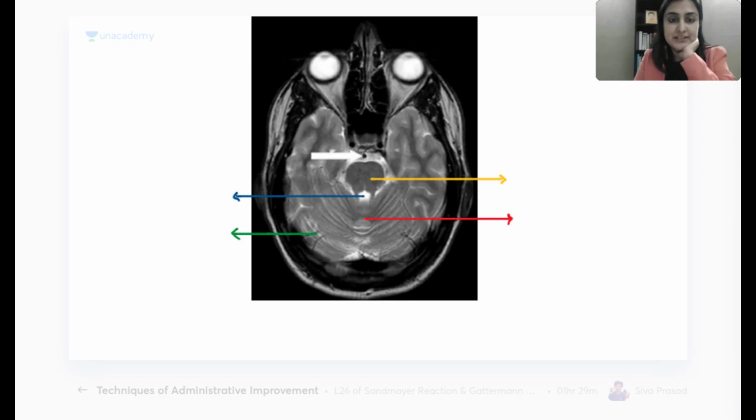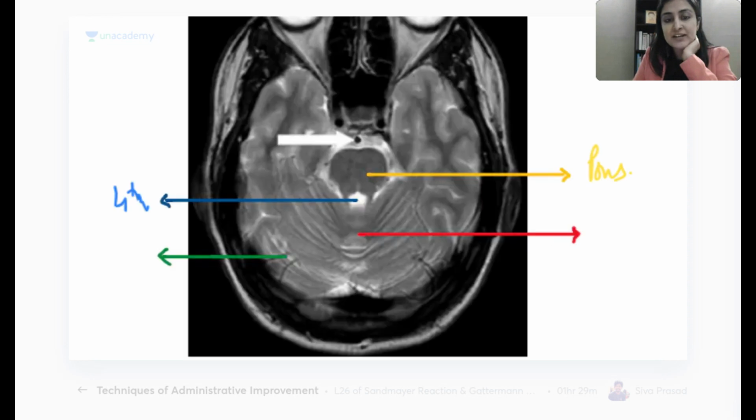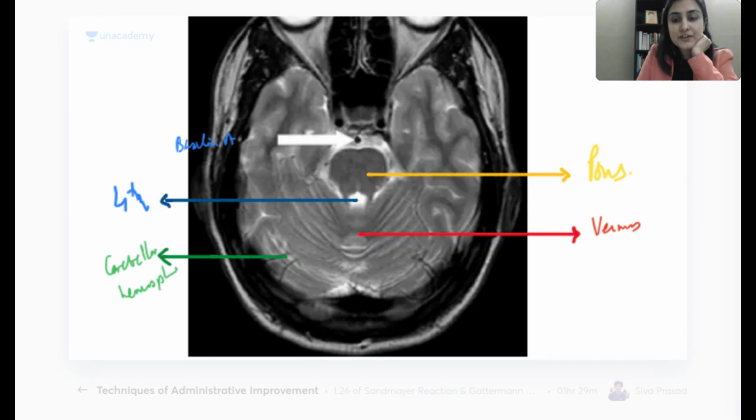Now you guys help me fill this. What is the yellow arrow showing? Yellow arrow I already know, easy. It is pons. What is the blue arrow showing? Behind the pons, which ventricle? Fourth ventricle. In front of the pons, which artery? Prepontine cistern. Which artery runs? Basilar artery runs. Very good. Connecting the two cerebellar hemispheres in the center with red, cerebellar vermis. The two lateral parts of the cerebellum, cerebellar hemispheres. Okay, tell me. So this one, right cerebellar hemisphere, left cerebellar hemisphere.